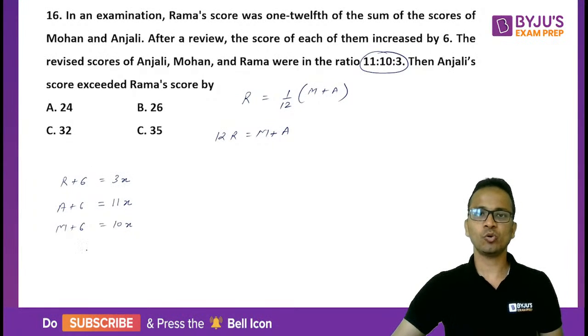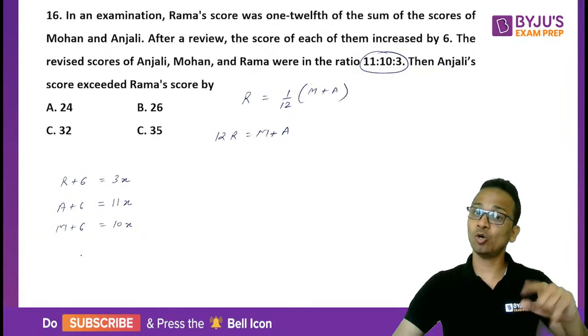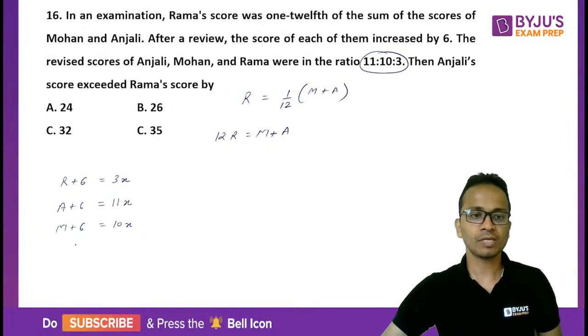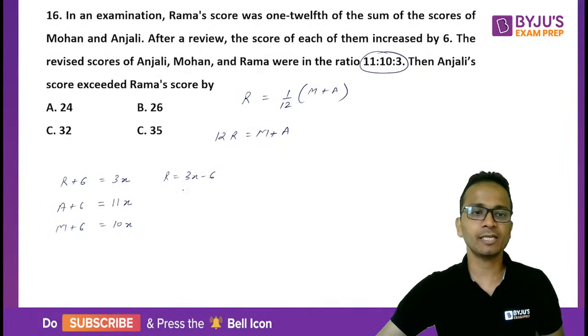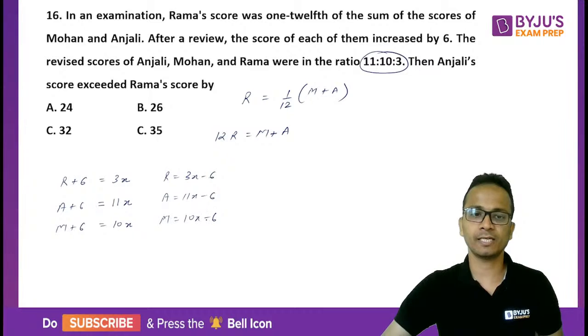Alright. So I can say that their original scores will be, R equal to 3x minus 6, A equal to 11x minus 6 and M equal to 10x minus 6.